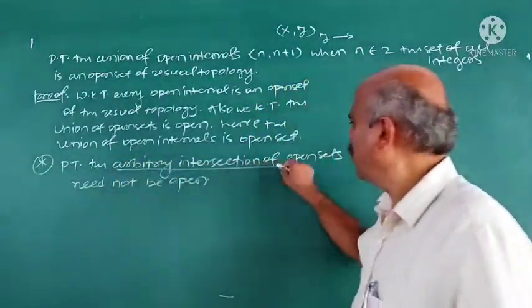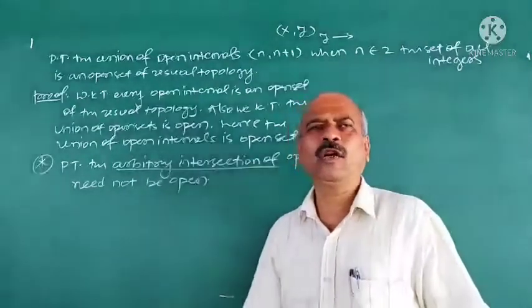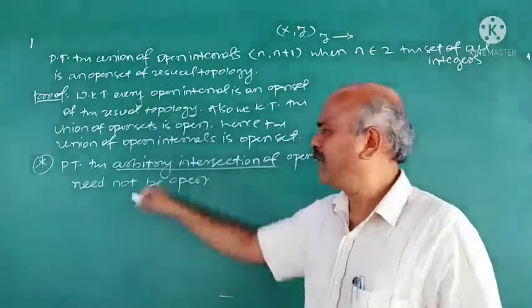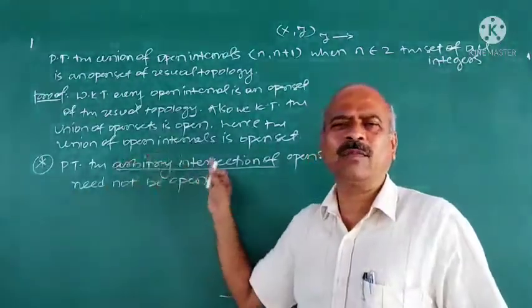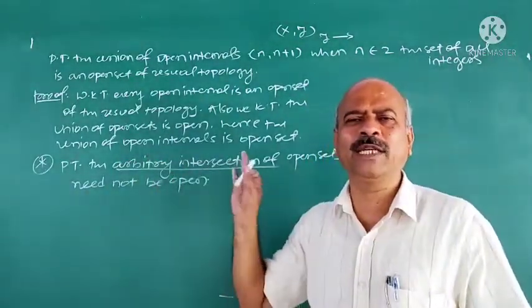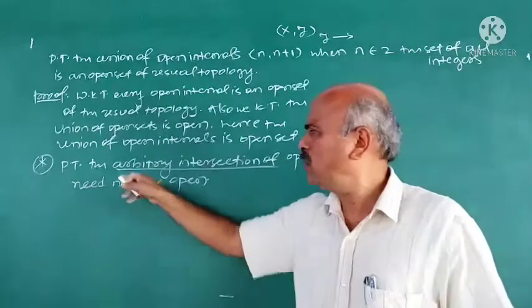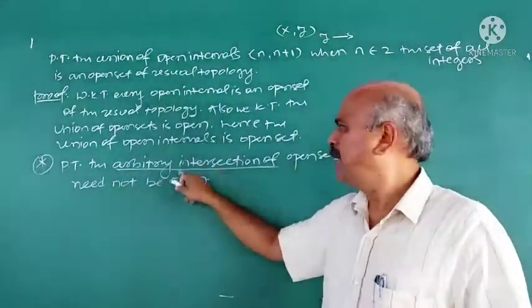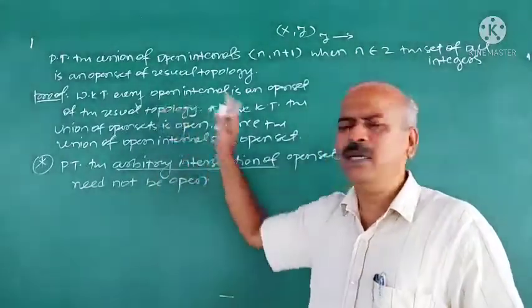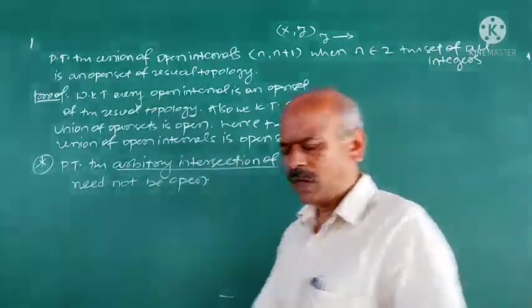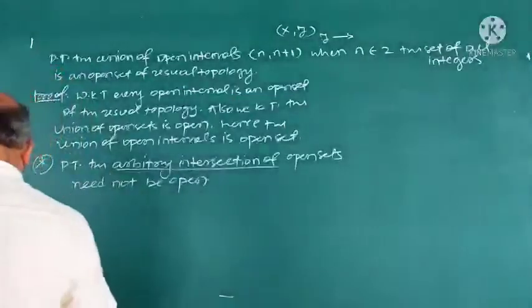Arbitrary intersection of open sets need not be open. If we take the collection of subsets of X, only finite intersection of members of tau must be a member of tau. That is the axiom of topology. Now we are going to prove here arbitrary intersection of open sets need not be open in the usual space. For that, we take this example.